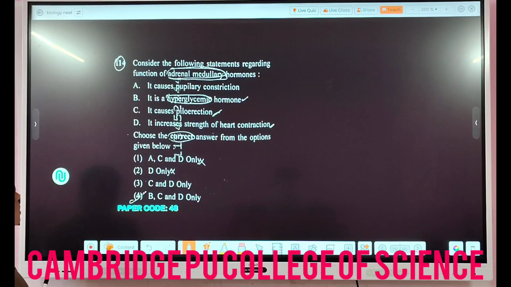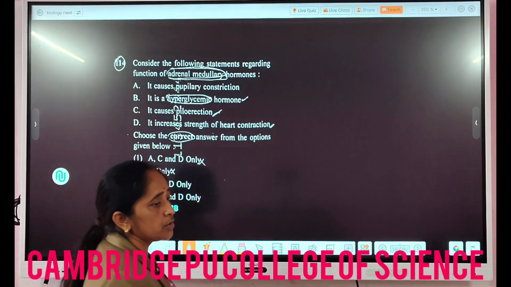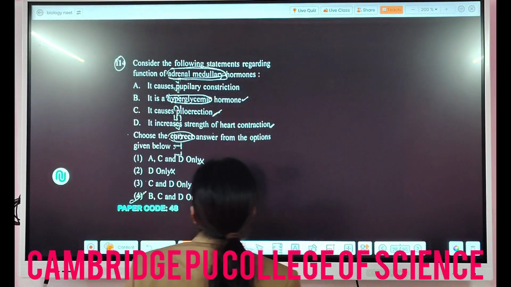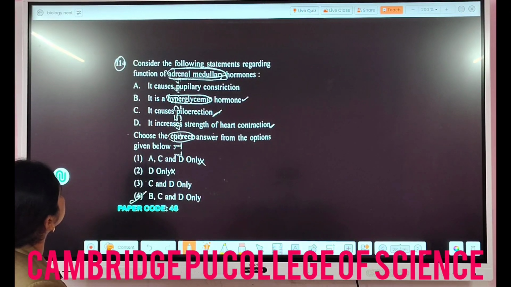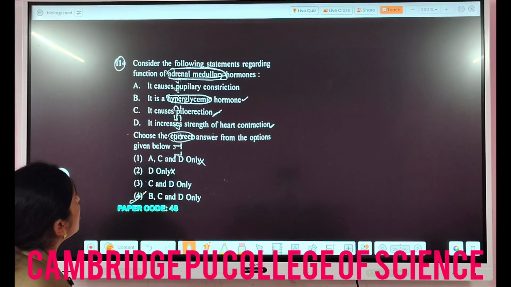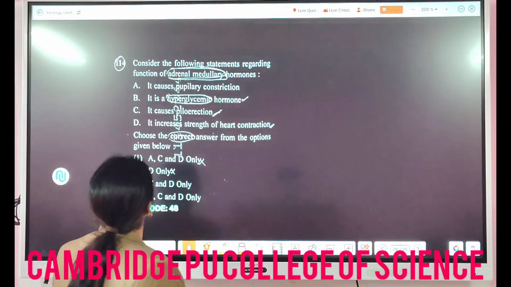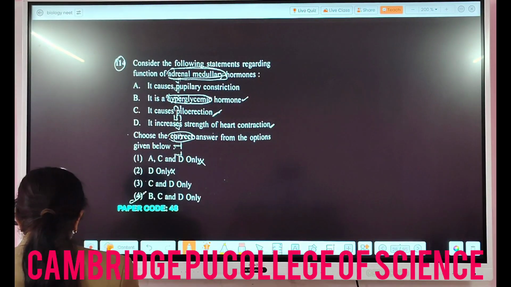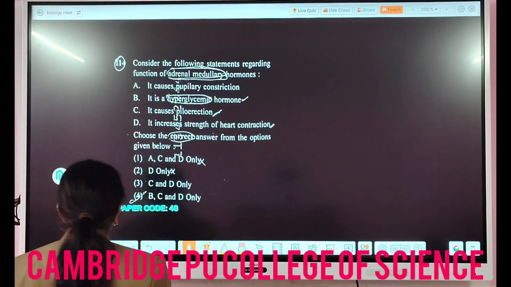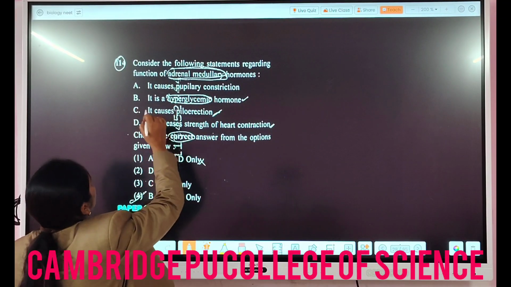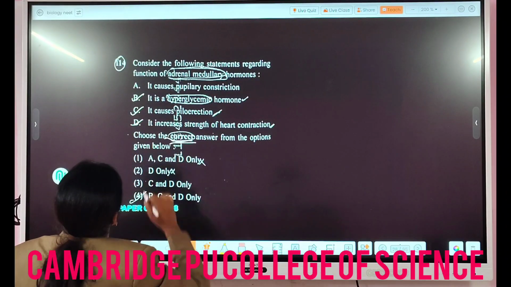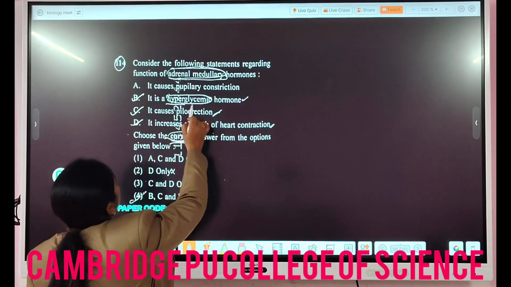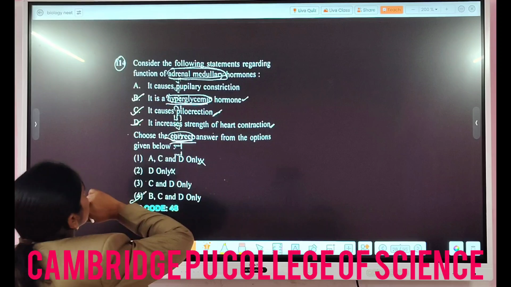So this is a question from the chemical control, coordination and integration chapter. In this one, they have asked: consider the following statements regarding the function of adrenal medullary hormones. So from the adrenal glands this question is there. From this, the options B, C and D, the correct answer they have asked. So it's a hyperglycemia. Choose the correct answer from the options.